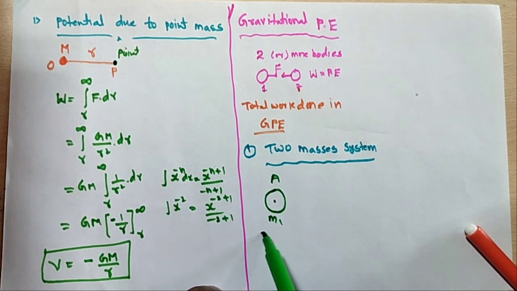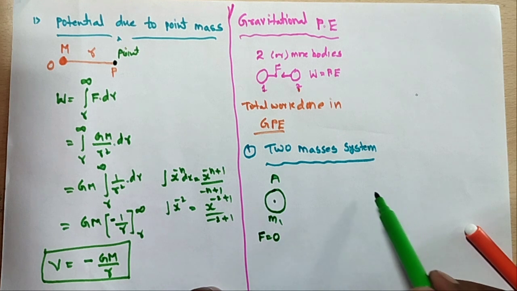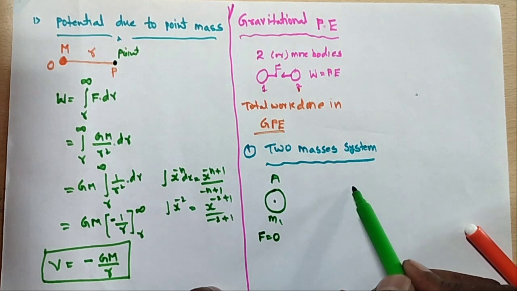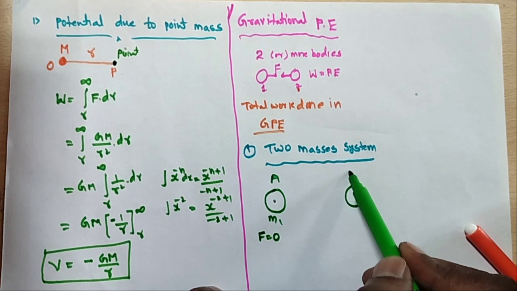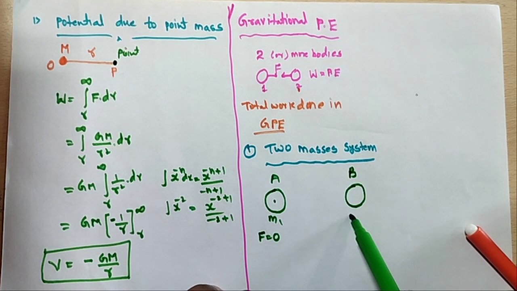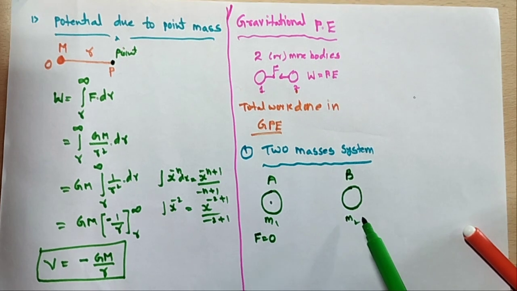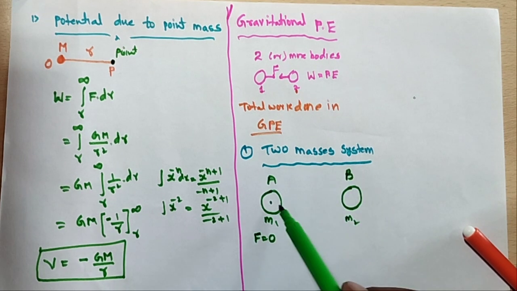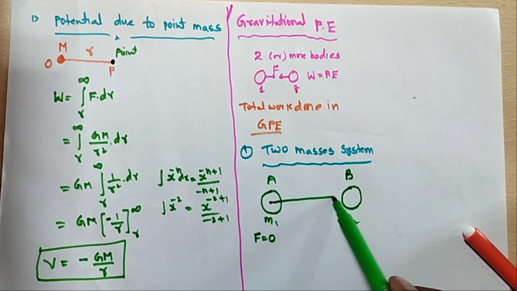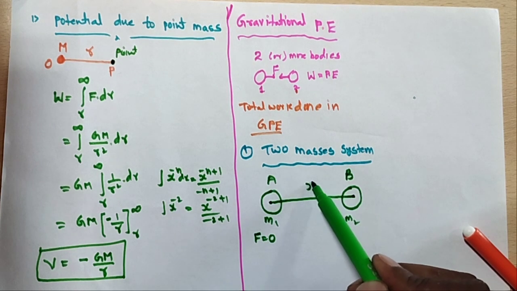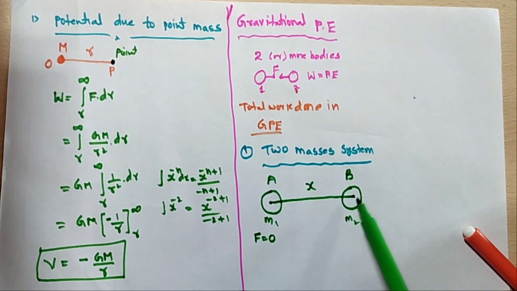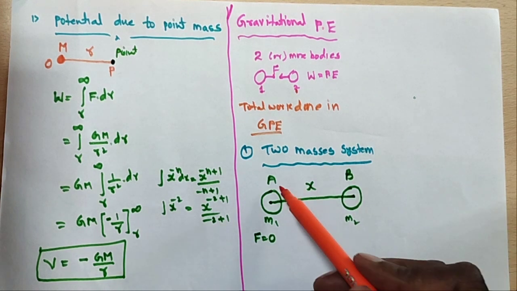The force is equal to 0, because there is no acceleration due to gravity in the empty space, so F is equal to 0. Now another mass m2 is coming from infinity and is placed at point B, at a small distance x from m1. Now at point B, the force is acting due to A.